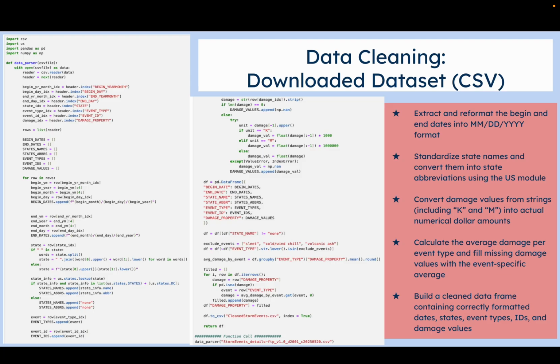Okay, data cleaning. I first cleaned my CSV file. I converted some dates into a more strict format with month, day, year, so I can compare this to other data sets. I standardized state names using the US module. I removed some letter values from numbers just to clean it up a little bit. And I calculated the average damage by event type and filled in missing damage values in this data set. And then I just built a clean data frame.